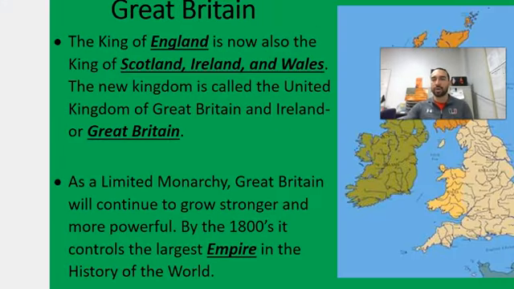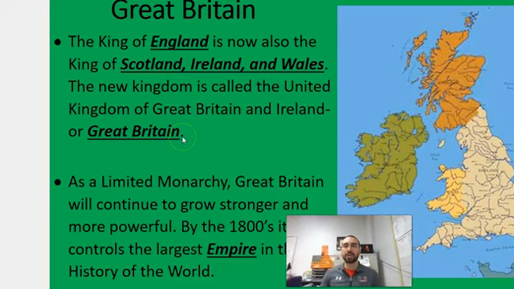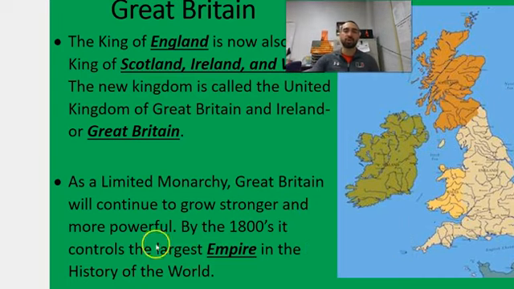So let's get this terminology down, because we're going to be dealing with Great Britain a lot from now on. The King of England is now also the King of Scotland, Ireland, and Wales. The new kingdom is called the United Kingdom of Great Britain and Ireland, or just Great Britain for short. As a limited monarchy, Great Britain will continue to grow stronger and more powerful. By the 1800s, it controls the largest empire in the history of the world. A quarter of the world's people and a quarter of the world's land will be controlled by this island off the coast of Europe.